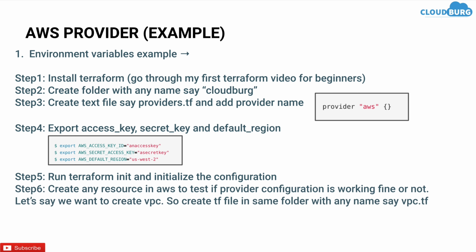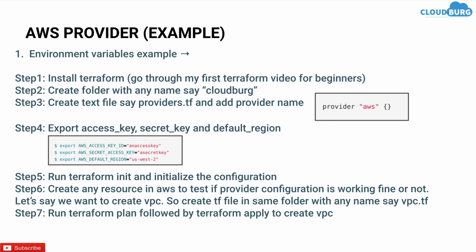Then to test the provider configuration, let's create a VPC as we did in the last example, and in the last run Terraform plan to see what is going to happen, followed by Terraform apply to apply the configuration. Now let's execute these steps one by one.